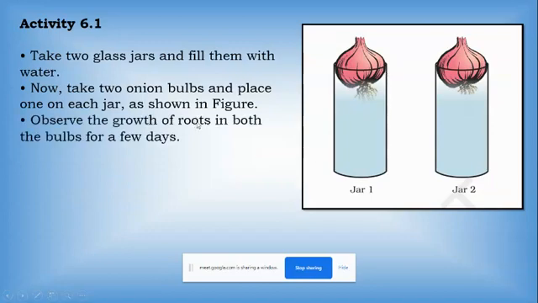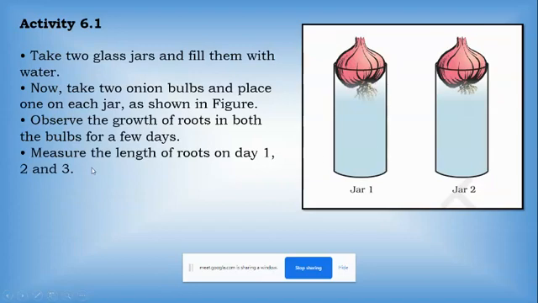Now, observe the growth of roots in both the bulbs for a few days. That is the roots of the onion bulbs. So you can see that these are the roots. What will happen? They will start growing. Yes, they are getting the water, that's why they start growing.